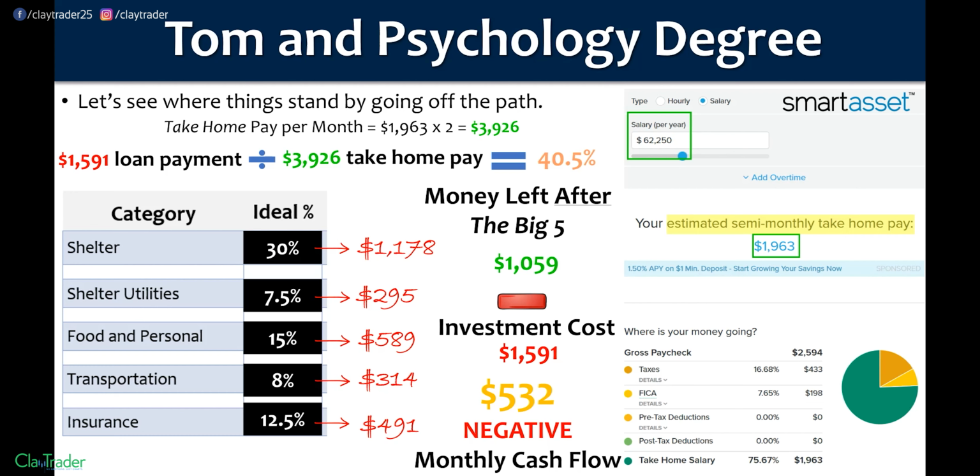So in the previous example, I said maybe shelter, you need a little bit more money for that. Now the exact opposite is happening. Shelter, well, I'm at negative. So shelter, that number is going down. That'll bring down the shelter utility, so that helps a little bit. Transportation probably needs to go down. Food and personal, that definitely needs to go down. But when things need to start to go down because you got to make up for that negative cash flow, that's not a good spot.